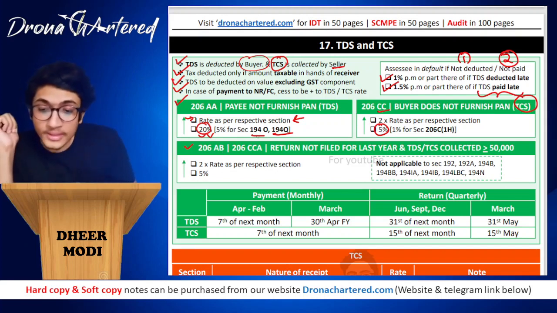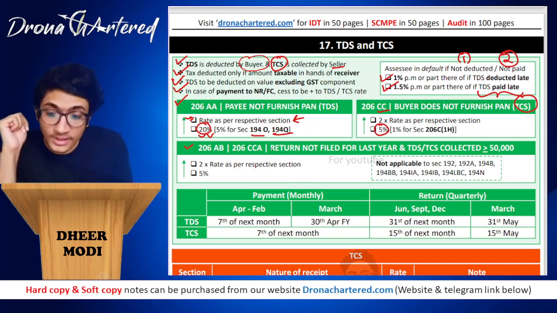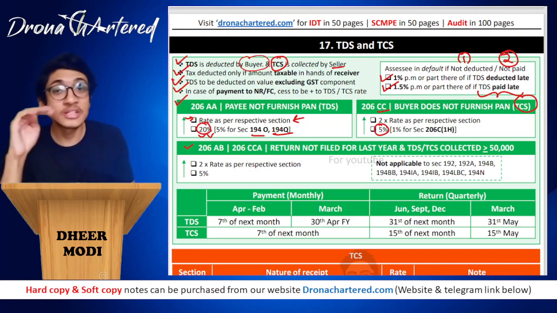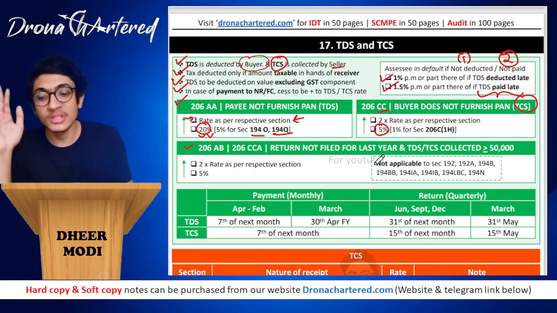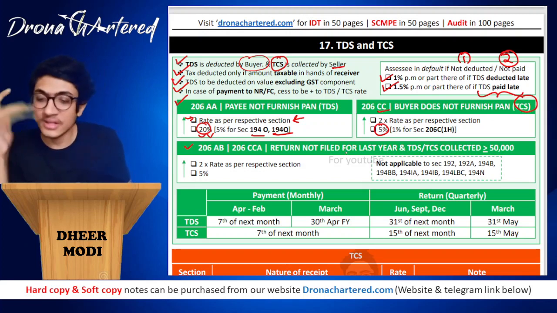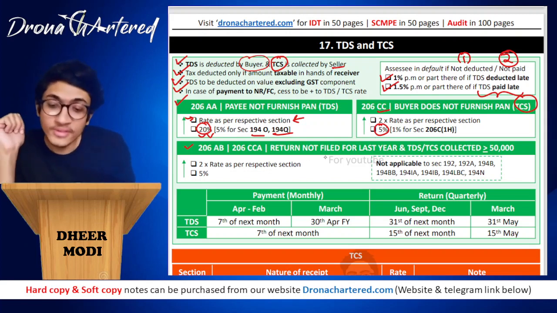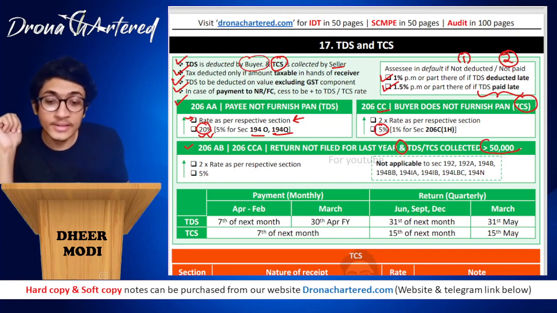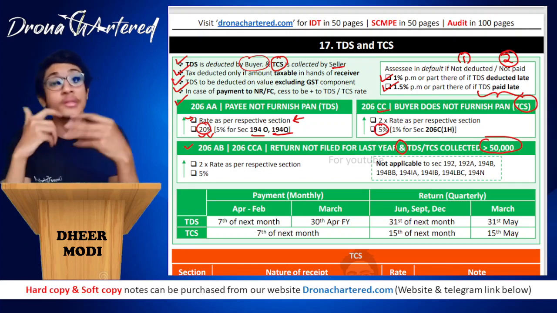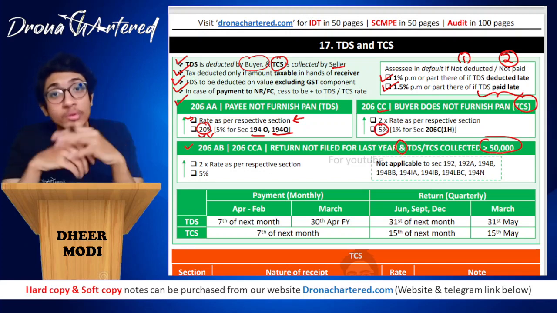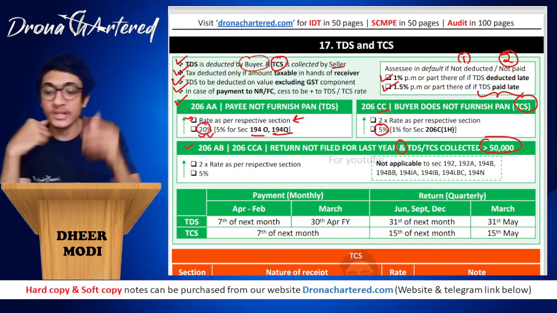So 206AB or 206CCA says, if return has not been filed for the last year, and TDS and TCS. So why have I put two sections? Because one is for TDS, one is for TCS, but the provision is the same. All you have to remember is the provision. Forget the section. Even if you don't remember it, it is not a very big deal. Remember the provision. If the return has not been filed for the last year, and the TDS or TCS collected is greater than or equal to rupees 50,000, in such a case, section 206AB and section 206CCA will become applicable.